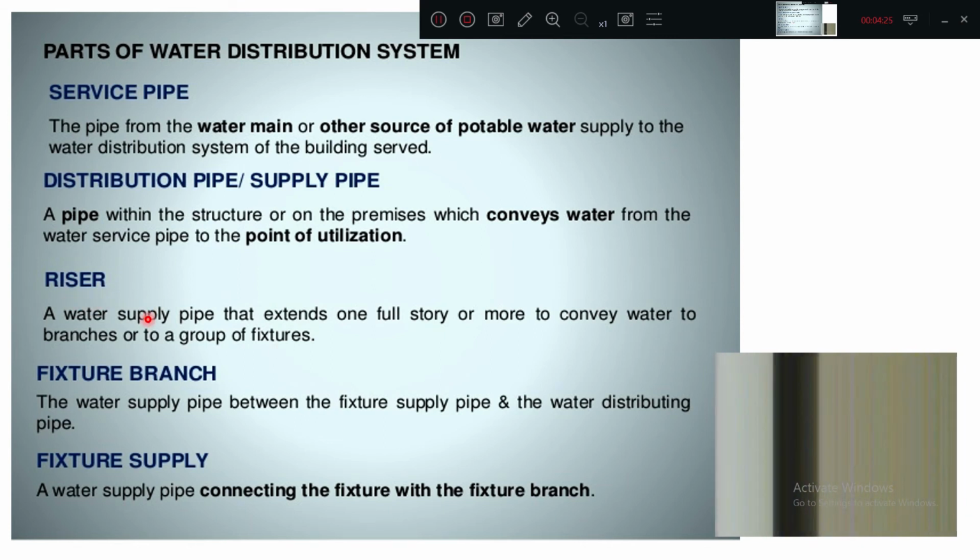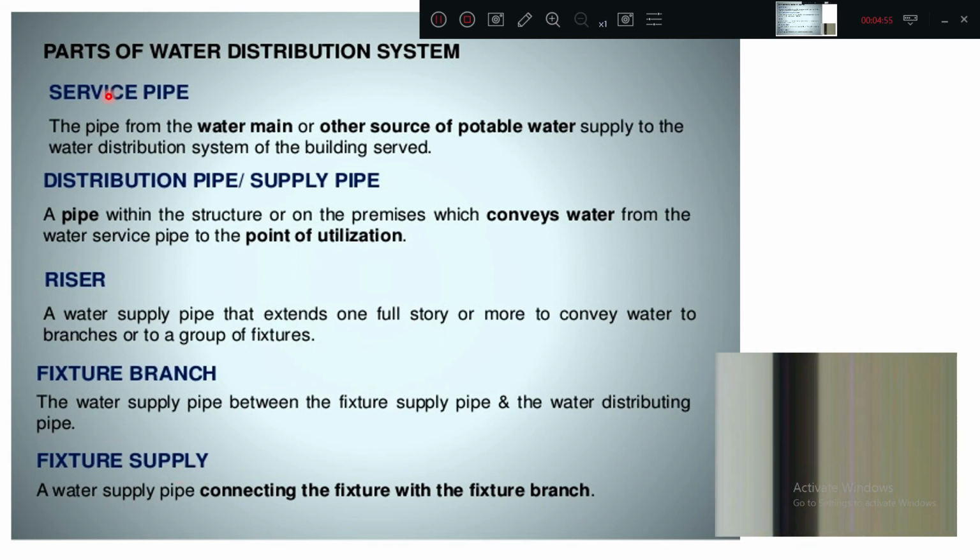Fixture branch means from that service pipe to the taps. The water supply pipe between the fixture supply pipe and the water distribution pipe, that point is called a fixture branch. Fixture supply means from that bend to the point of the tap, a water supply pipe connecting the fixture, here we generally think of a sink or tap, with a fixture branch. So that is called a fixture supply.